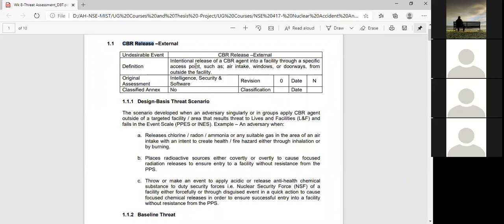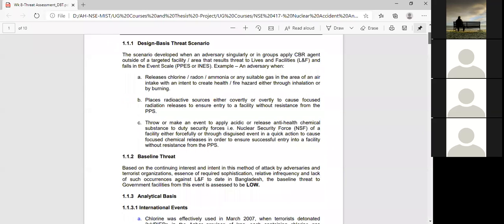Then the original assessment, who the person is and how it will be done, is written. And if you have done any revision, or the date of writing the report, that must be written down. Then basically we have to write down some components. One is design basis threats. A design basis threat scenario means, if this type of scenario happens frequently, what will be the event scale, the number scale. You have to write that down.